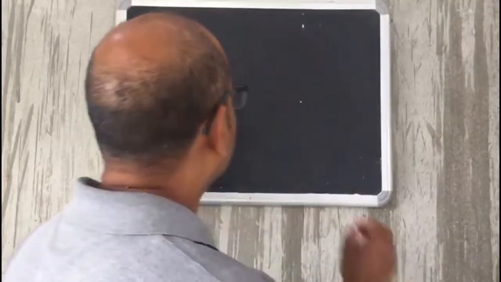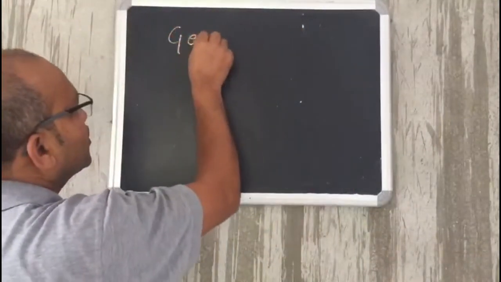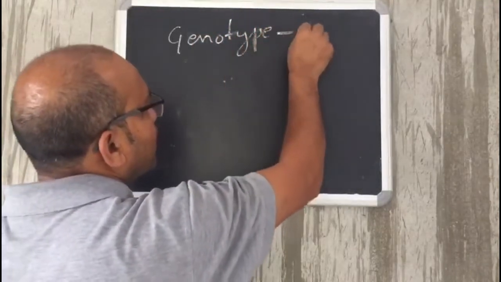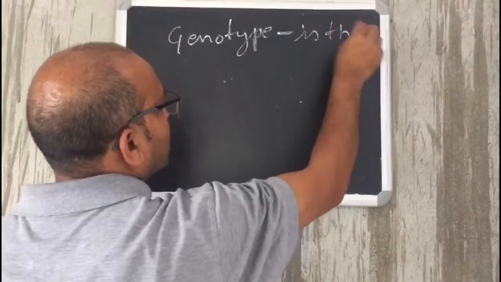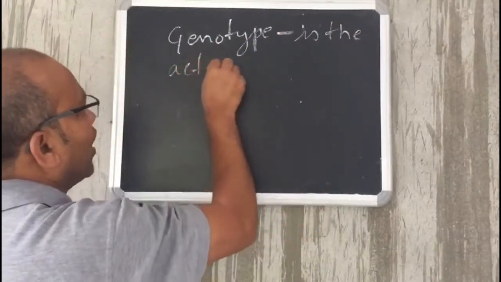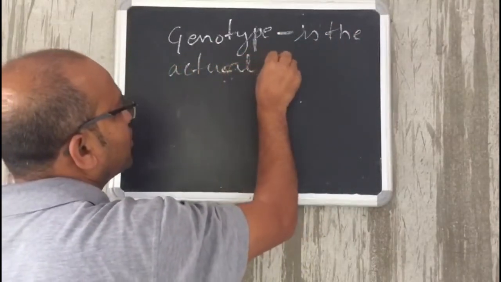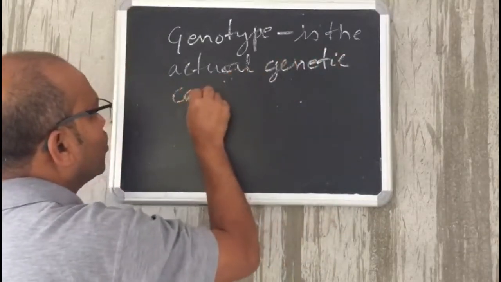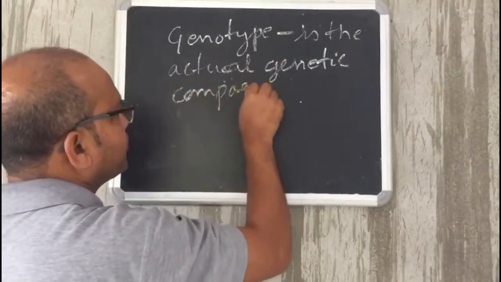After we have studied the locus, let's carry on with the next term that we come across, the genotype. Genotype is the actual genetic composition.